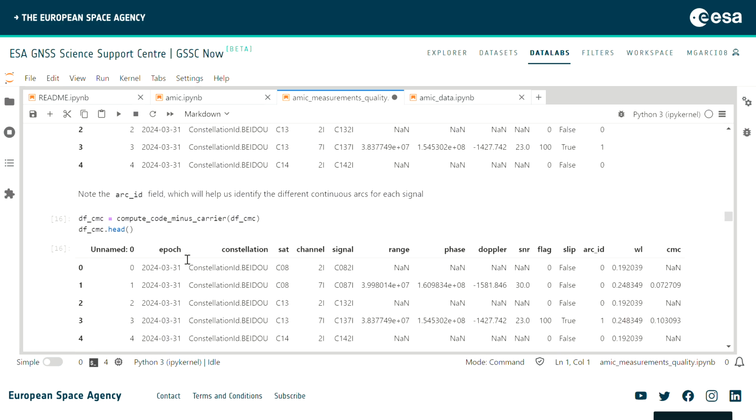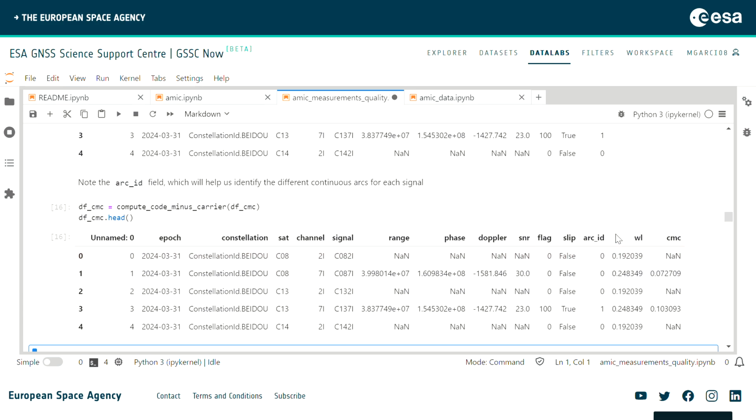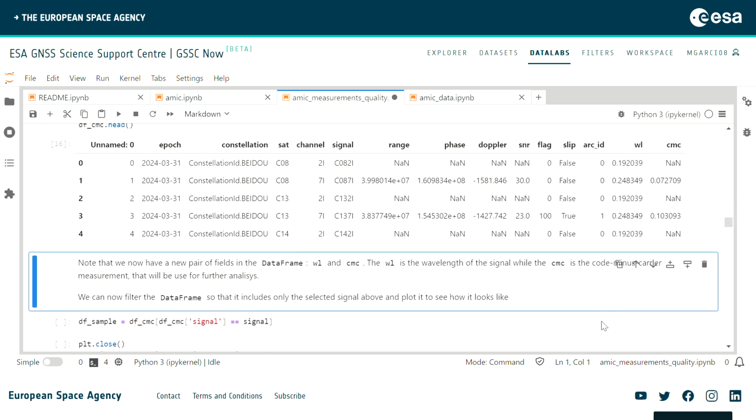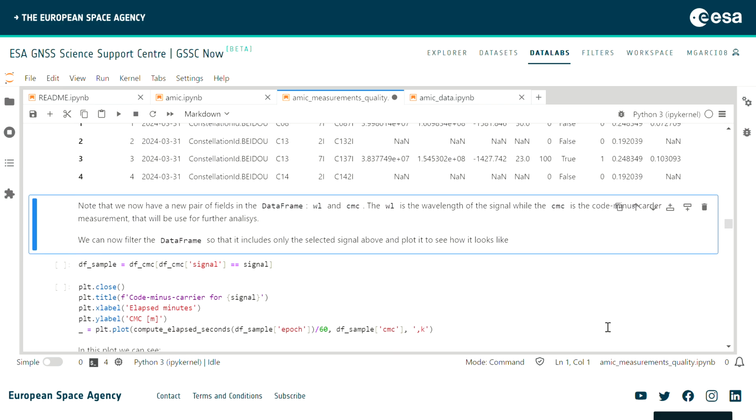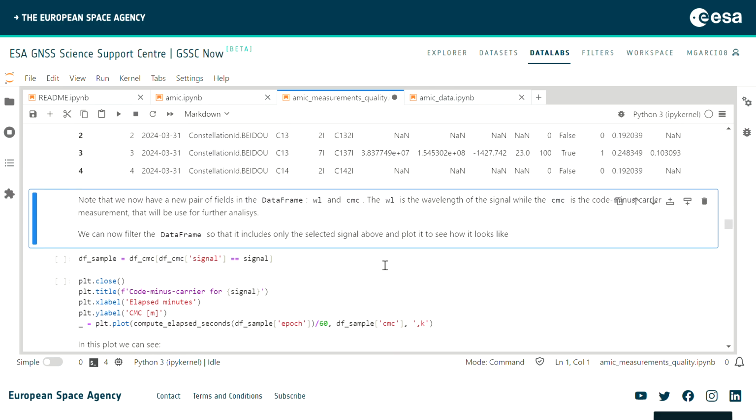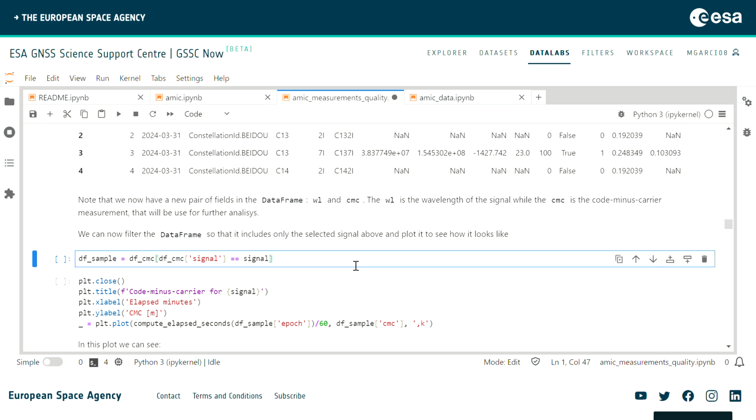It takes a little bit of time, but now notice that we have two additional fields. The wavelength, because obviously if we are subtracting the phase from the code, we need to convert the phase to meters, so that we are subtracting the same units. And then we have the CMC, right? Obviously, if one of the fields is not a number, then the CMC is going to be invalid. Okay, so now we are in the position of checking how the CMC looks.